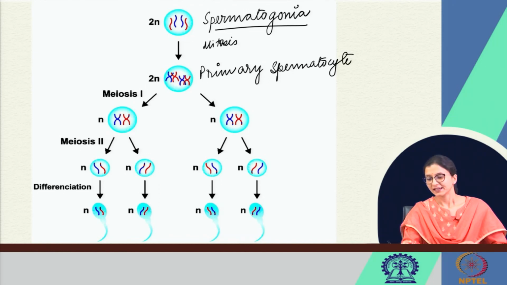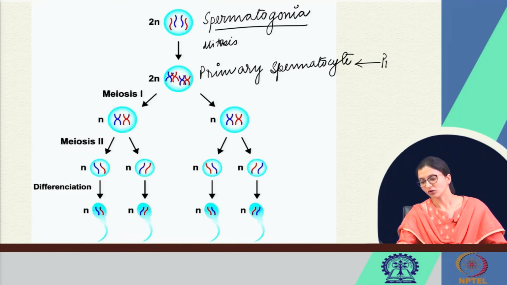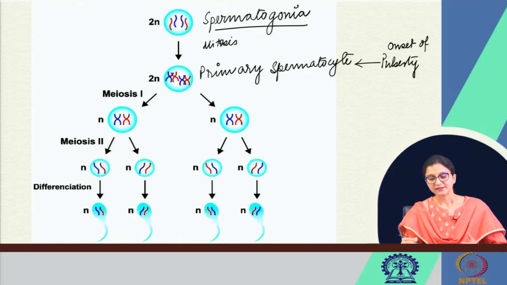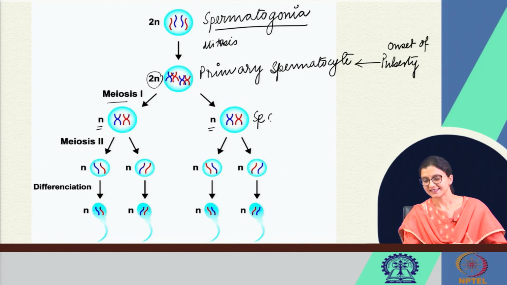Then what happens? Now, this is the onset of puberty in males. Then the process of meiosis starts, right. So, meiosis 1 is a division of reduction in nuclear material. The 2N diploid cell will become a haploid cell, and these are called the secondary spermatocyte, right.